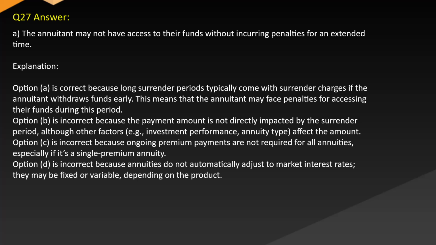Option B is incorrect because the payment amount is not directly impacted by the surrender period, although other factors, e.g., investment performance and annuity type, affect the amount. Option C is incorrect because ongoing premium payments are not required for all annuities, especially if it's a single premium annuity. Option D is incorrect because annuities do not automatically adjust to market interest rates, so they may be fixed or variable depending on the product.